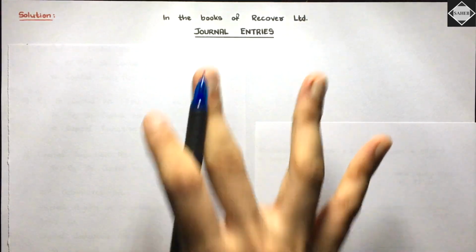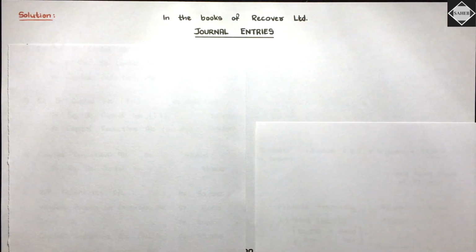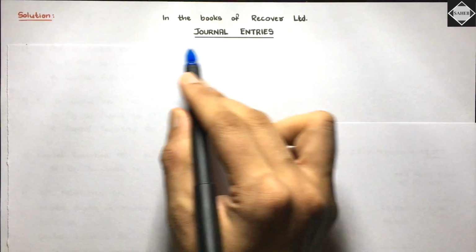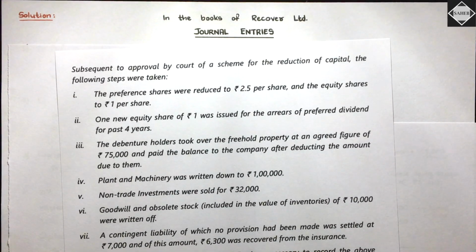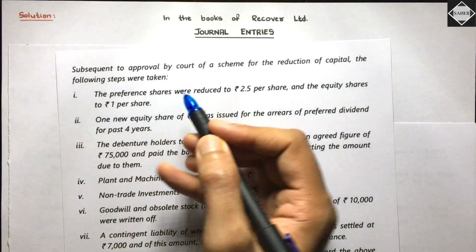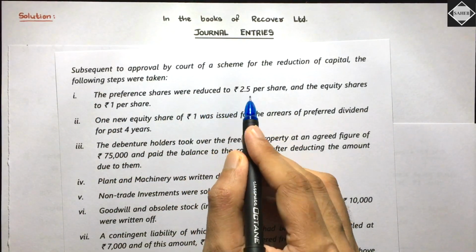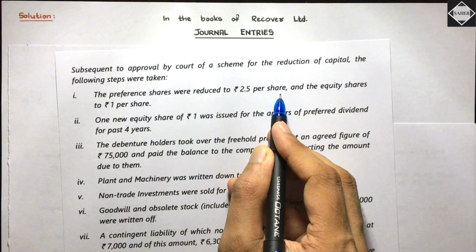Now see here we have the solution. Let's understand how we are going to pass the journal entries in the books of Recover Limited to give the effect of scheme of internal reconstruction. Okay, so let's see the first adjustment. The first adjustment is the preference shares were reduced to 2.5 rupees per share, right?